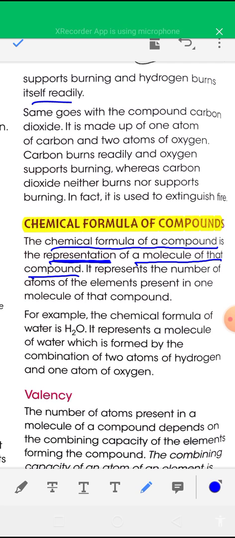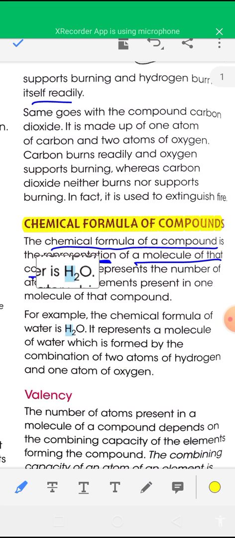It represents the number of atoms of the elements present in one molecule of the compound. For example, the chemical formula of water is H2O, which represents one water molecule.